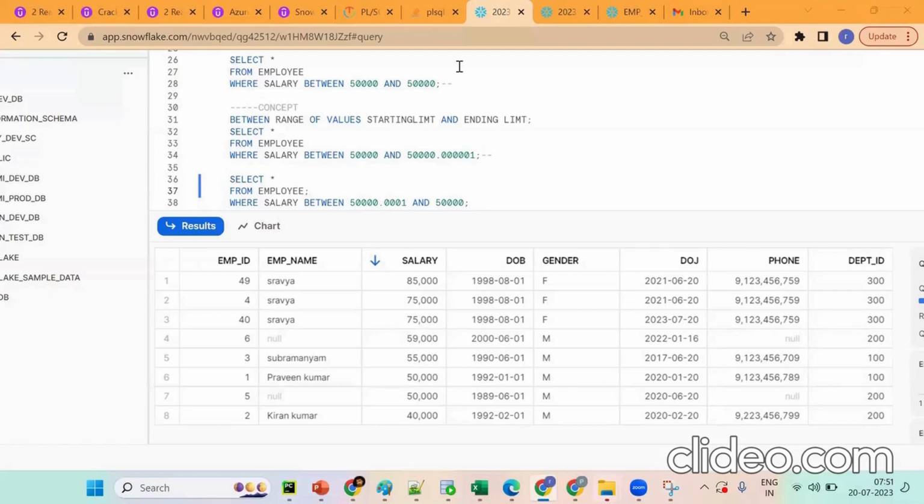So it's simple only, but what happens? It's logical only. Tell me. SQL is nothing but a logical thing. Tell me, two records, one record, or zero records? Range of values. Range of how many? It is the upper limit, no? Zero records it will give. So see what happened to you? Zero records. So what is the reason?